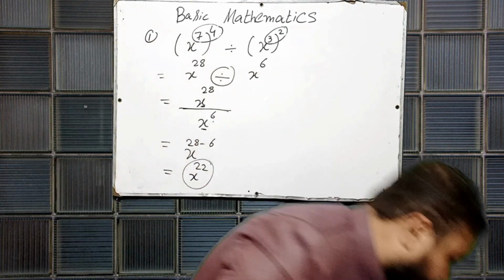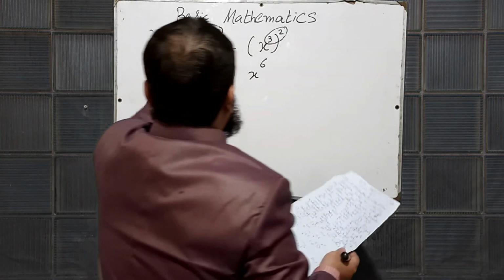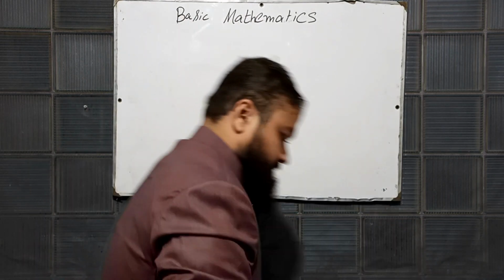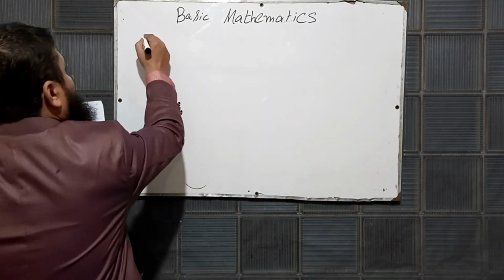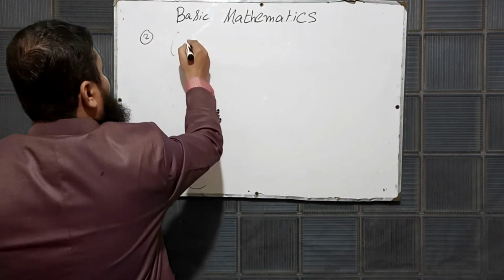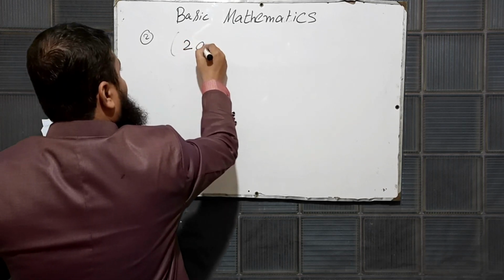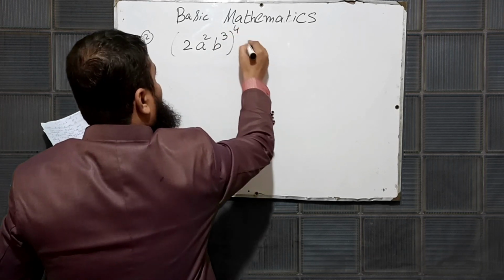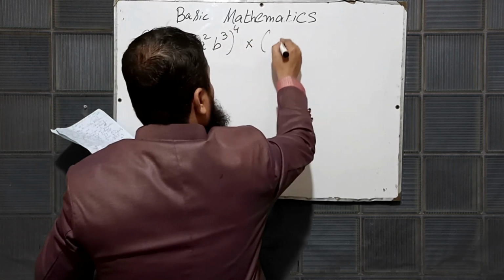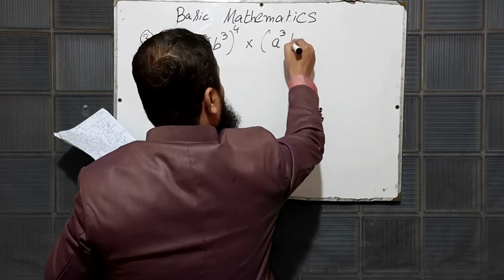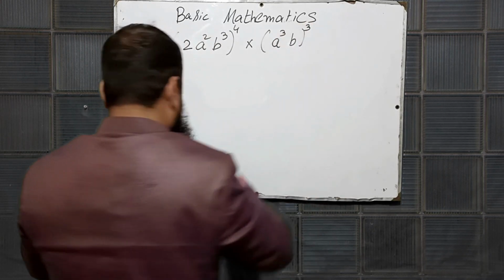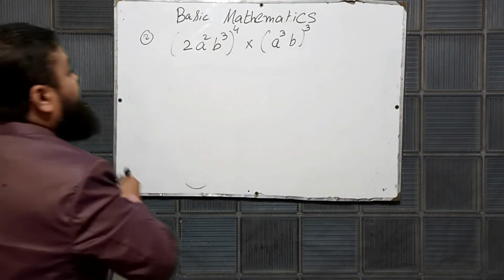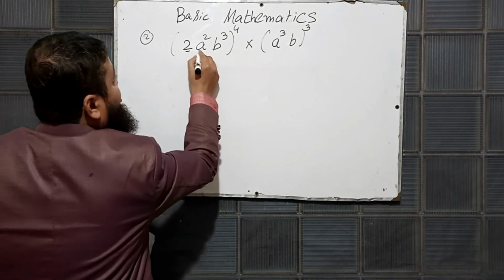Question number 2. In this question you can see there is a sign of multiplication in these three.